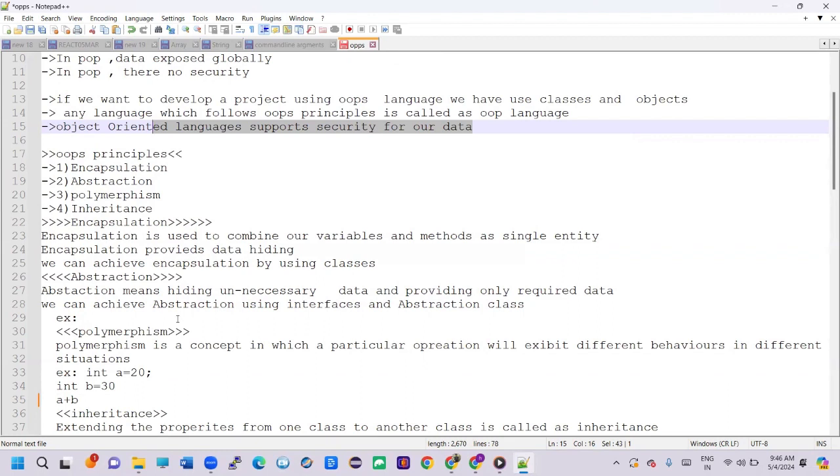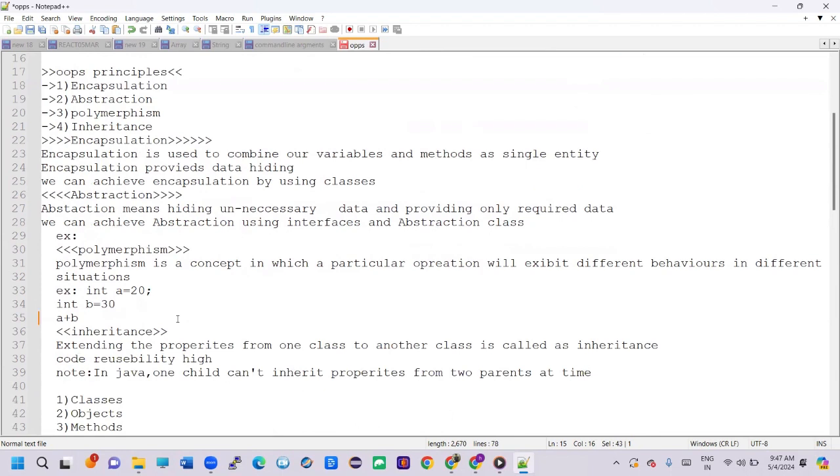And how do we achieve abstraction? We can achieve abstraction using interfaces and abstract classes. We know how to create classes and how to use them, but we don't know interfaces and abstract classes yet. So we will learn what an interface is and what an abstract class is in upcoming classes. And next thing is polymorphism.